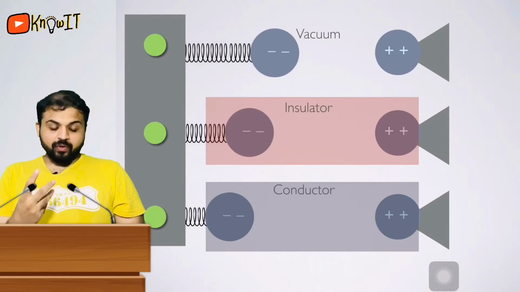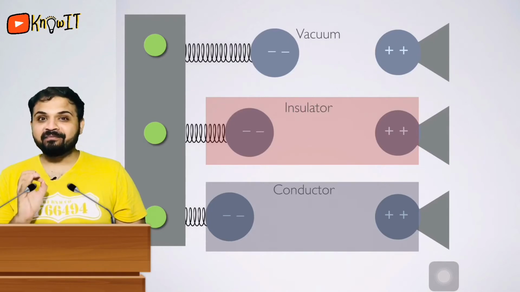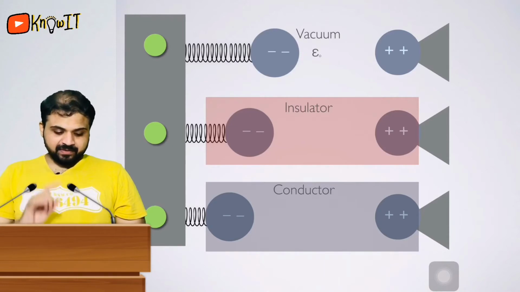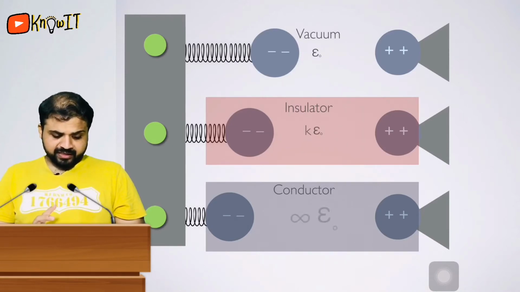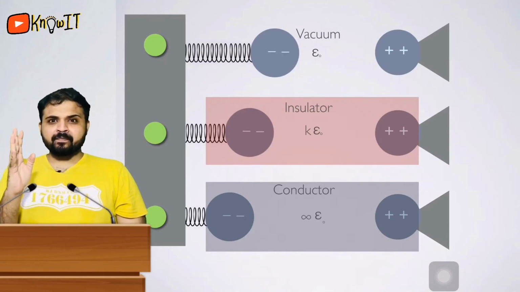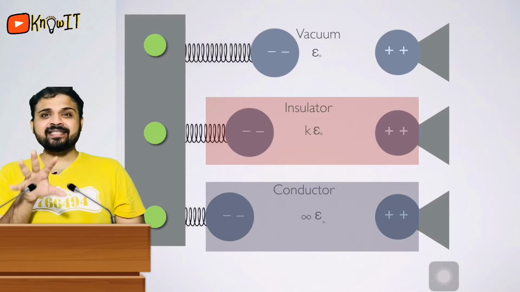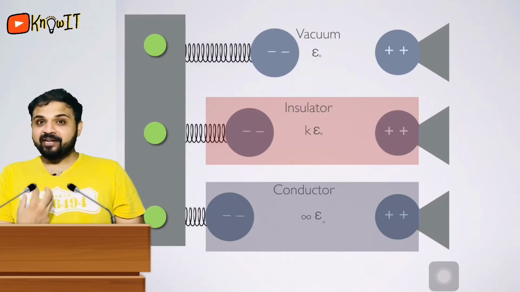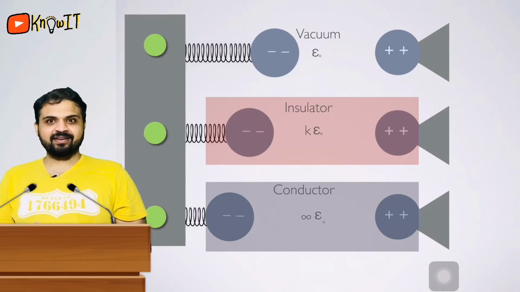Okay, now here Coulomb introduced one more quantity, that is called permittivity. Now guys, for vacuum the permittivity is epsilon naught, for an insulator it is k times epsilon naught, and for a conductor it is infinite. Now you must have come to the conclusion that permittivity is something that opposes the force. The capability of a medium to oppose electric force is called permittivity, right?